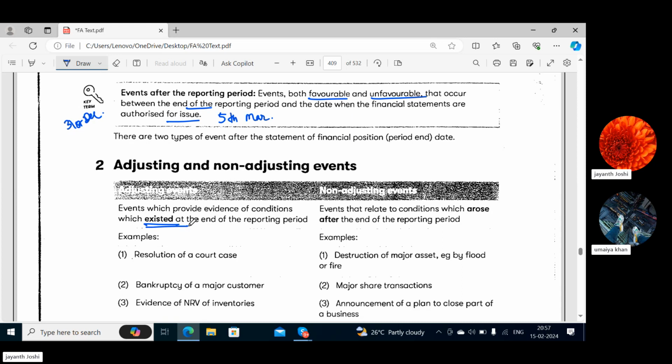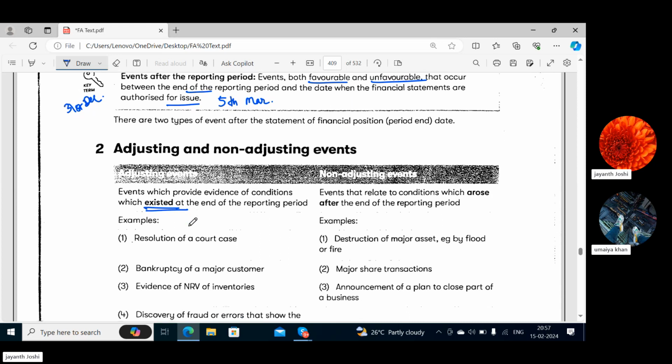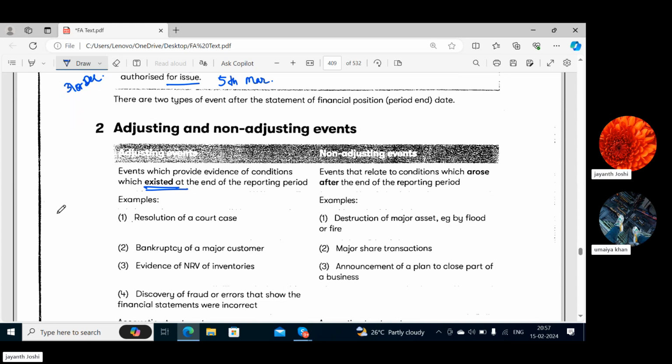Okay, like resolution of a court case. So definitely a court case, we know, doesn't happen at the end of the year. Suppose we take an example, we were involved in this court case way before the end of the reporting period, but that court case got resolved, say, after 31st of December.